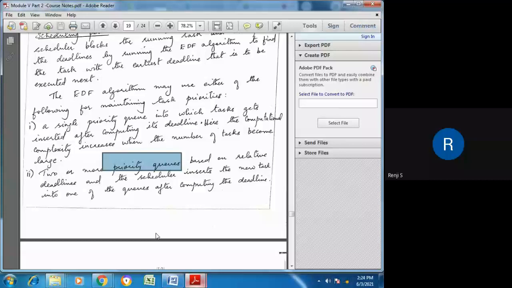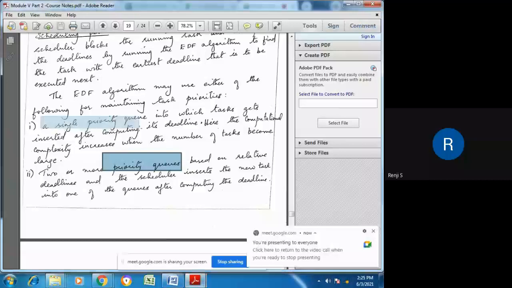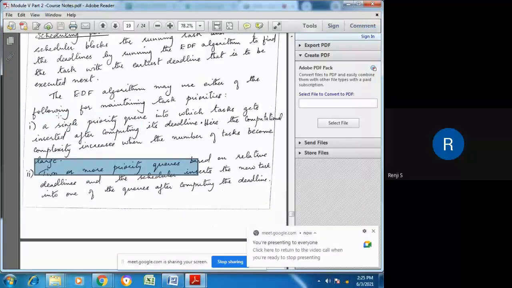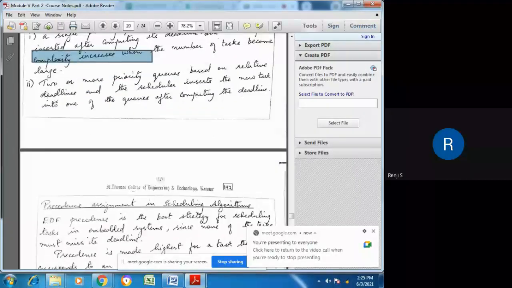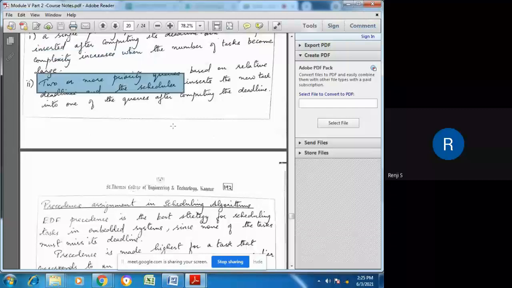So the EDF algorithm can be implemented in two ways: either using a single priority queue, or using two or more priority queues based on the deadline period, that is, relative deadlines. If the algorithm is implemented using a single priority queue, the complexity will increase as the number of tasks increases. To avoid that, the algorithm can use two or more priority queues and insert tasks into the queues based on the deadline period.